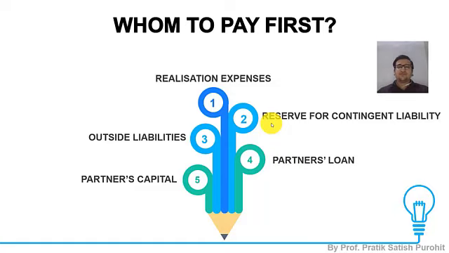So I need to create a reserve for that, and that is the reason the second thing that I do is to create a reserve for contingent liability, if any, that prevails in my business. The third step for payment is my outside liabilities. We'll have a detailed discussion about this. After outside liabilities, we are supposed to pay partners' loan and finally the partners' capital.